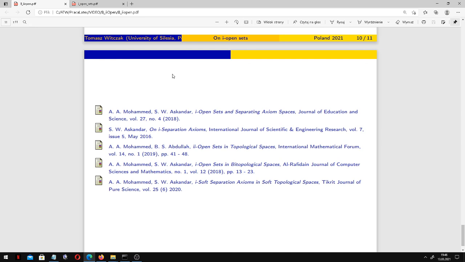And this is our bibliography. As you can see, indeed, we have I-open sets in bitopological spaces, I-soft separation axioms in soft topological spaces, and I-separation axioms, for example.